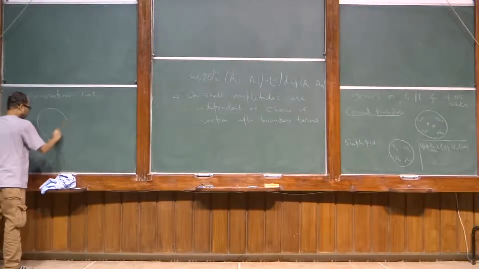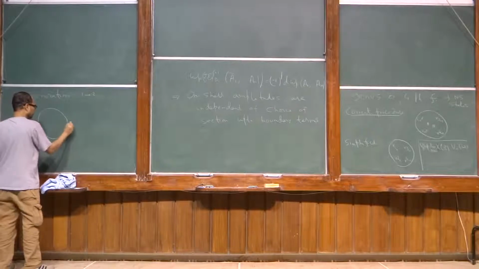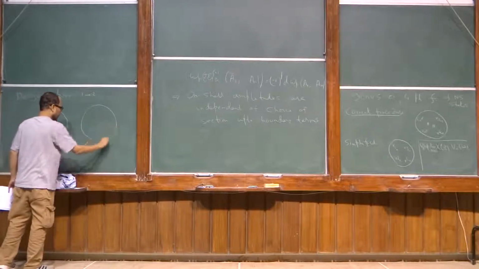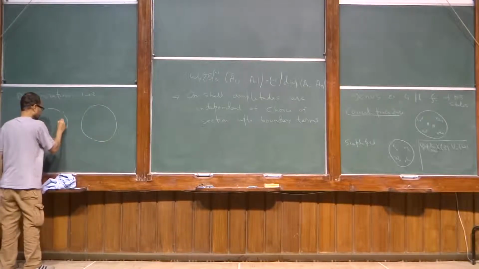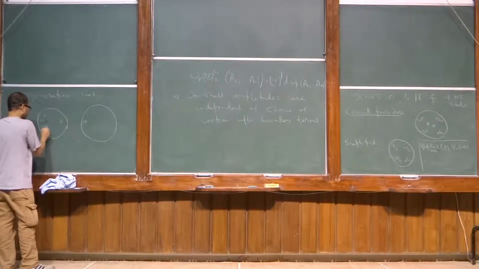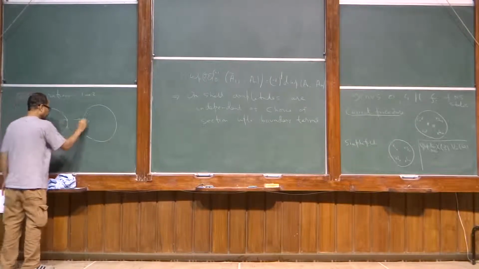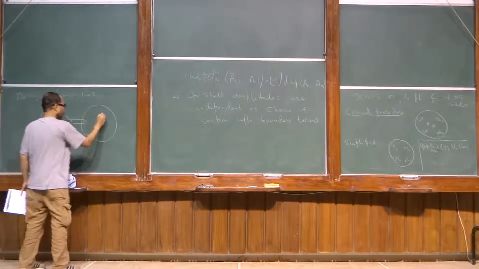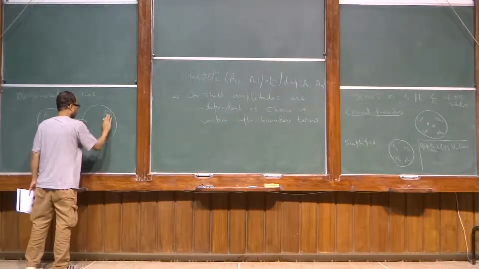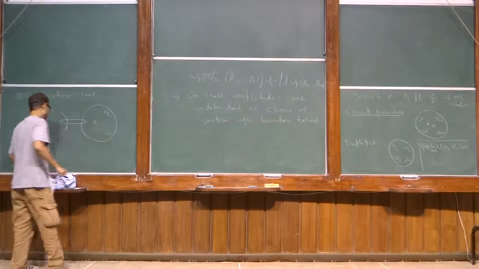Then if you follow the strict field theory prescription, what you are supposed to do is to take 1 minus 1, 2 minus 1, and one picture changing operator here, and glue 3 minus 1, 4 minus 1 with one picture changing operator here.